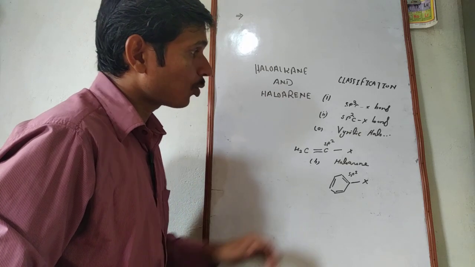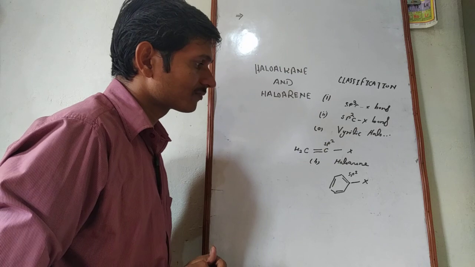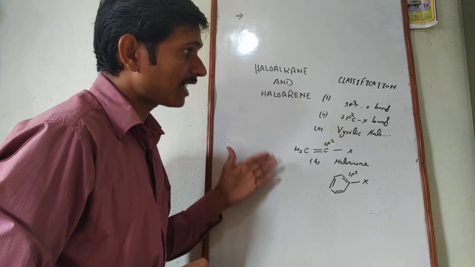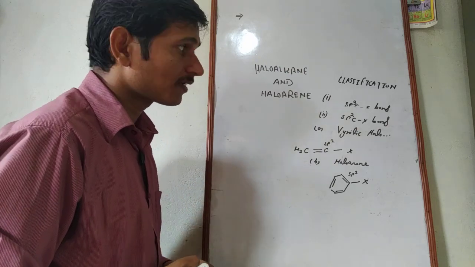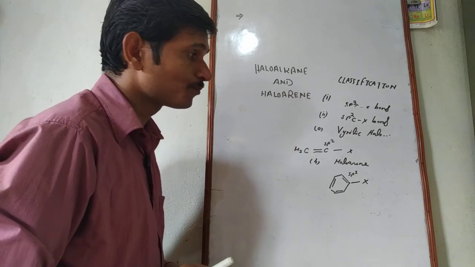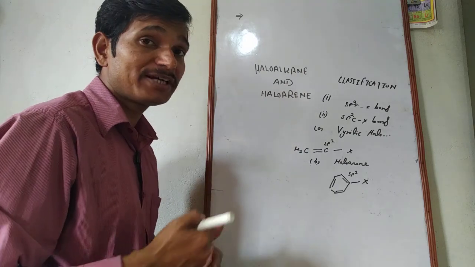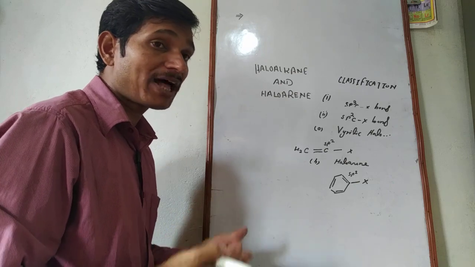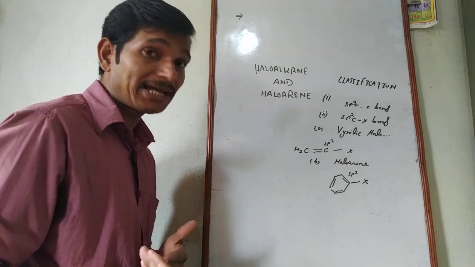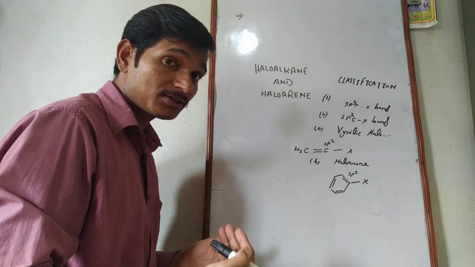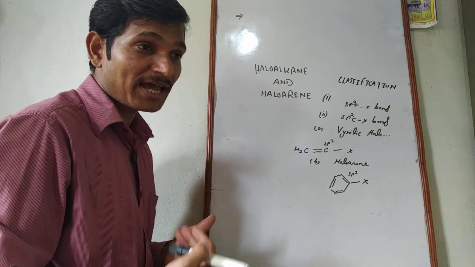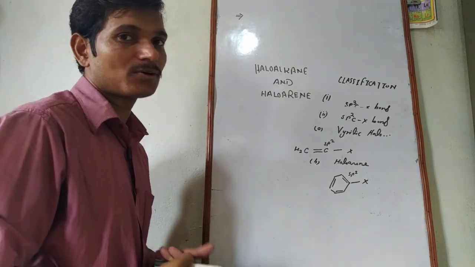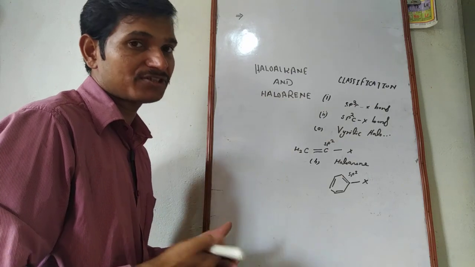And the whole classification may be summarized. As we saw earlier, haloalkane and haloarene may be divided on the basis of the number of halogen atoms, and we find monohaloalkane or haloarene, dihaloalkane or haloarene, and polyhaloalkane or haloarene.